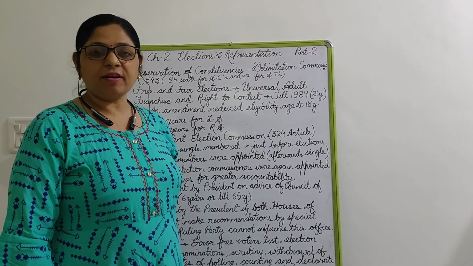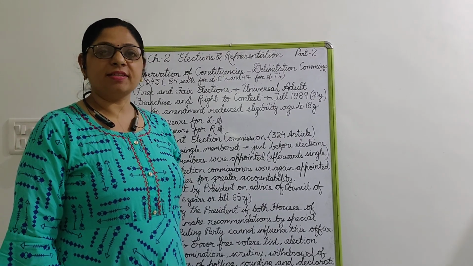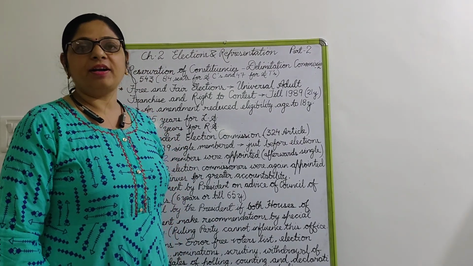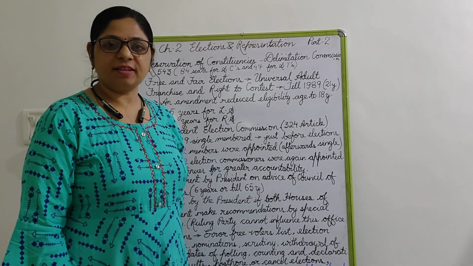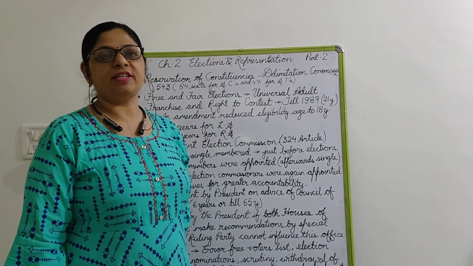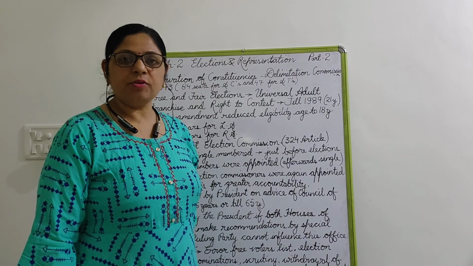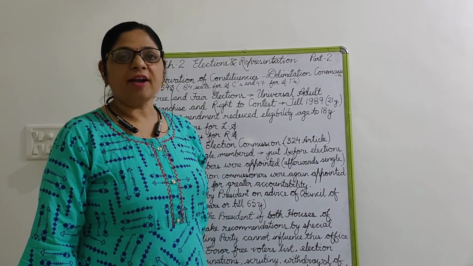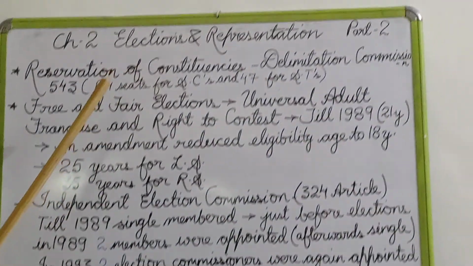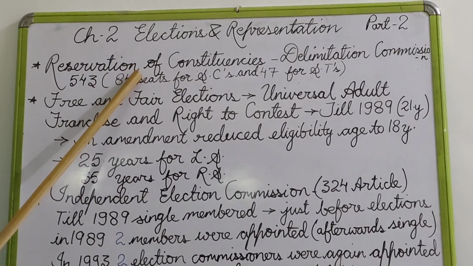This is the second part. In the earlier part, we were discussing election and representation, and we tried to understand what the first past the post system is as well as what the proportional representation system is. Let us continue the discussion and try to understand the concept of reservation of constituencies.